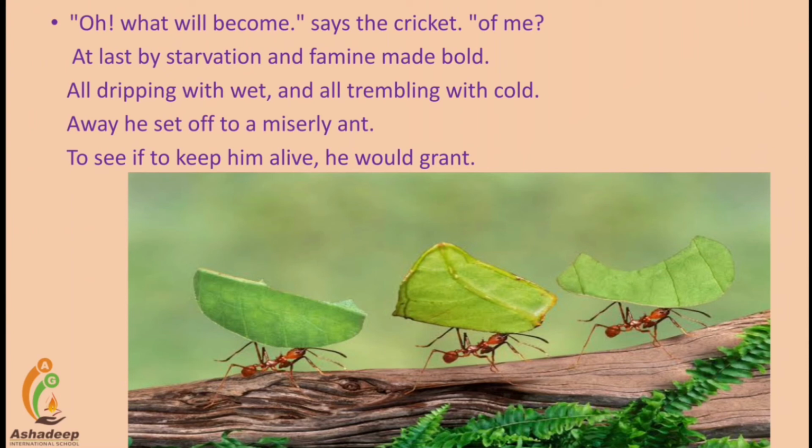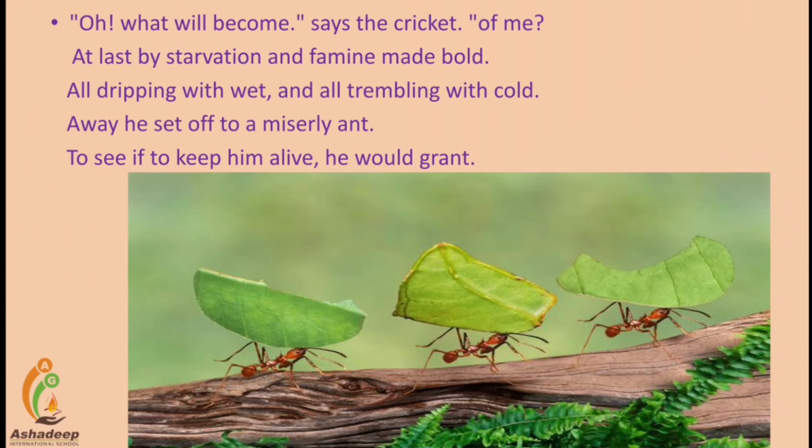Now look at the third stanza of this poem. Oh, what will become, says the cricket, of me? At last by starvation and famine made bold, all dripping with wet and all trembling with cold, away he set off to a miserly ant to see if to keep him alive he would grant. What happened? Wet with the rain and shivering with cold, the hungry cricket was in a poor situation.